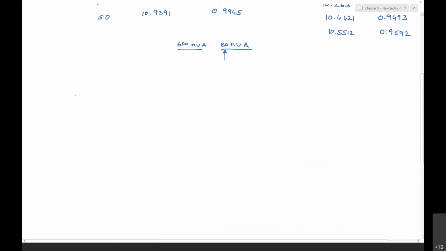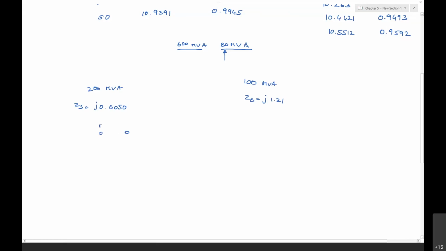For 200 MVA, ZS is J times 0.6050. For 100 MVA, the answers are ZS is J times 1.21.